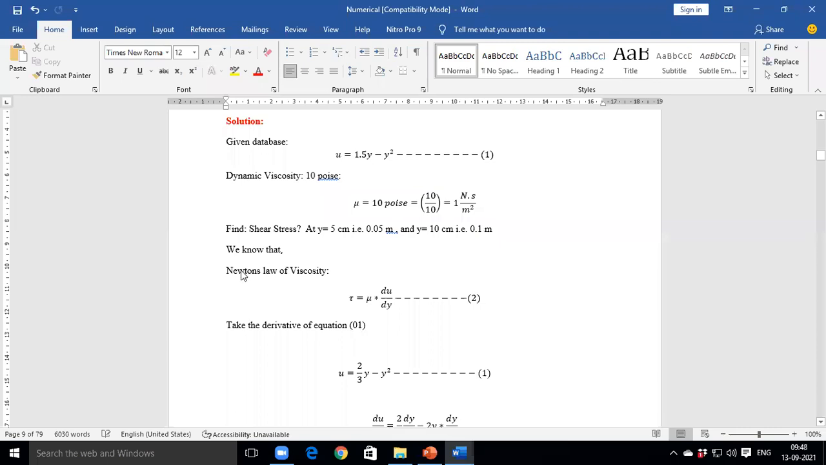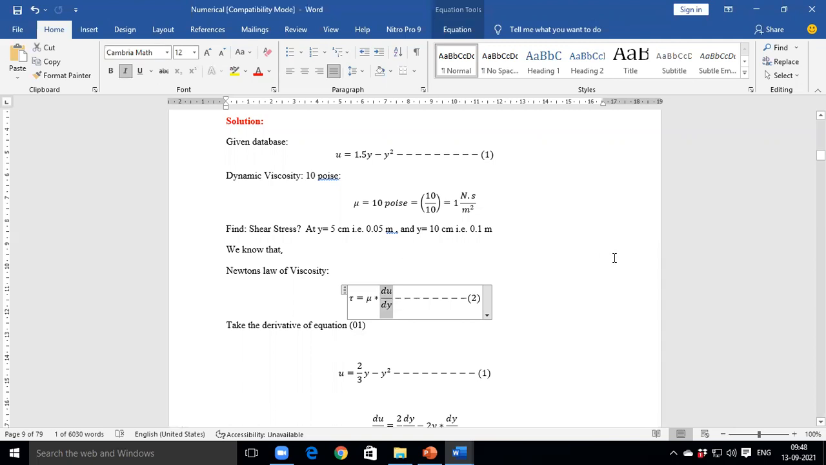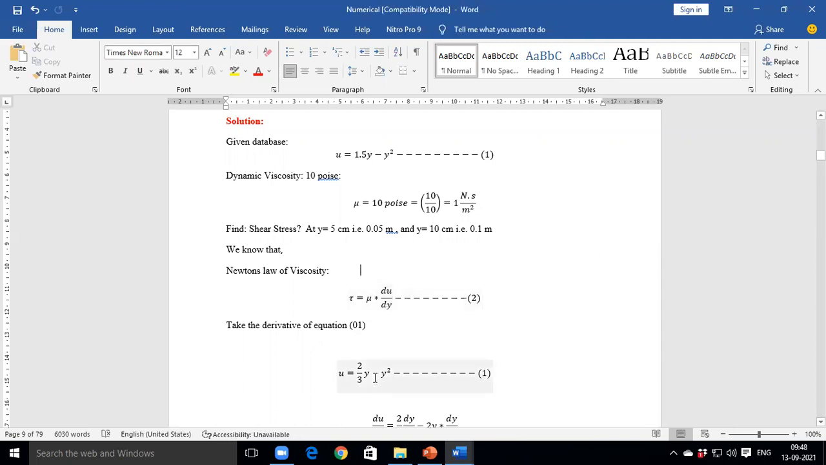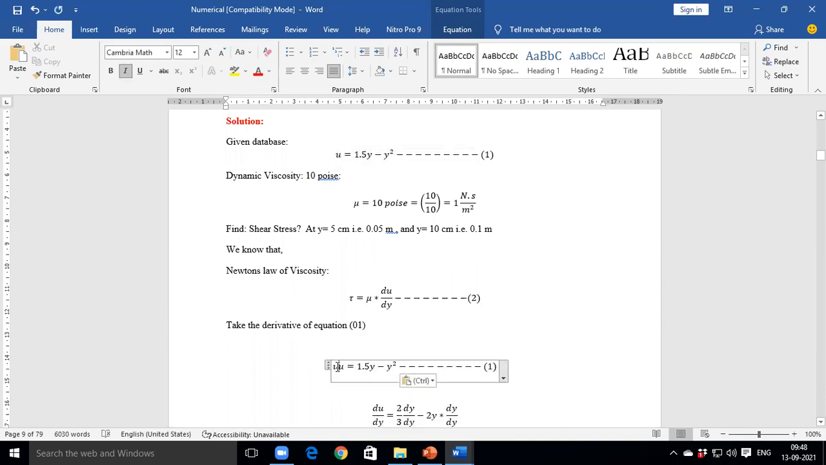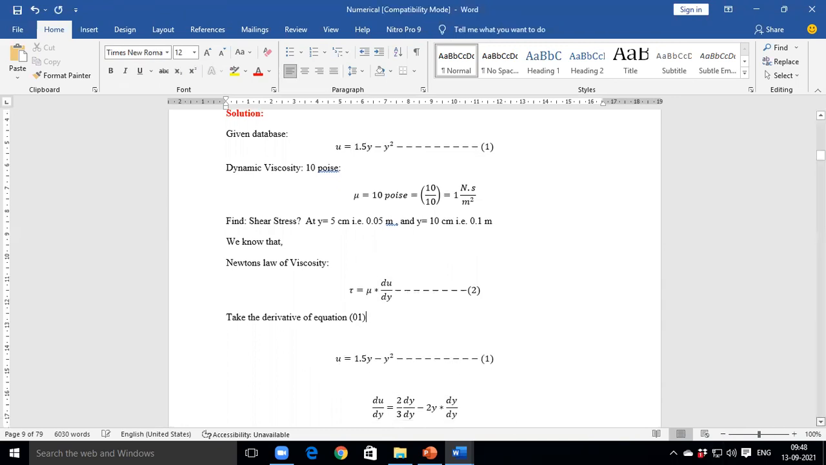Then we know Newton's law of viscosity equation. What is Newton's law of viscosity equation? Tau is equal to mu du by dy. We need to write the same equation: tau is equal to mu into du by dy, where du by dy means the velocity gradient. And then take the derivative of equation number 1. Take the derivative and tell me what will be the value. What will be the result after the derivative?